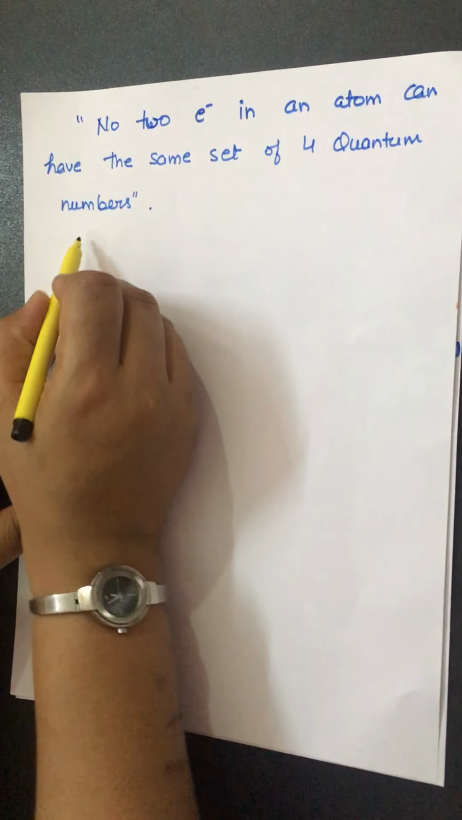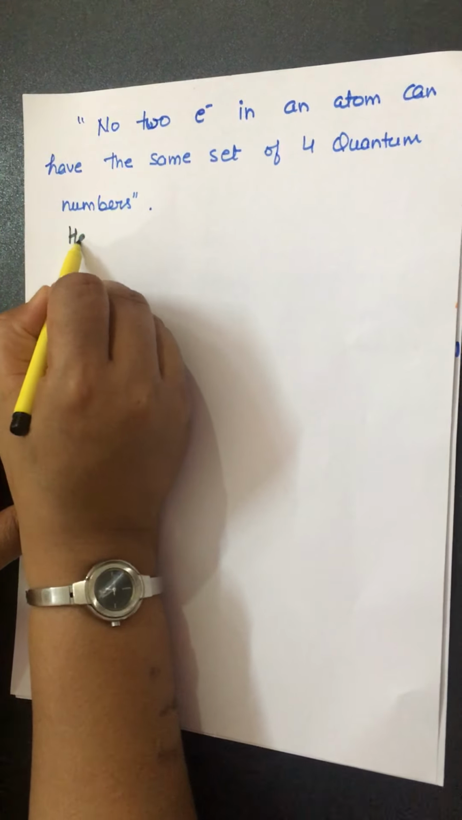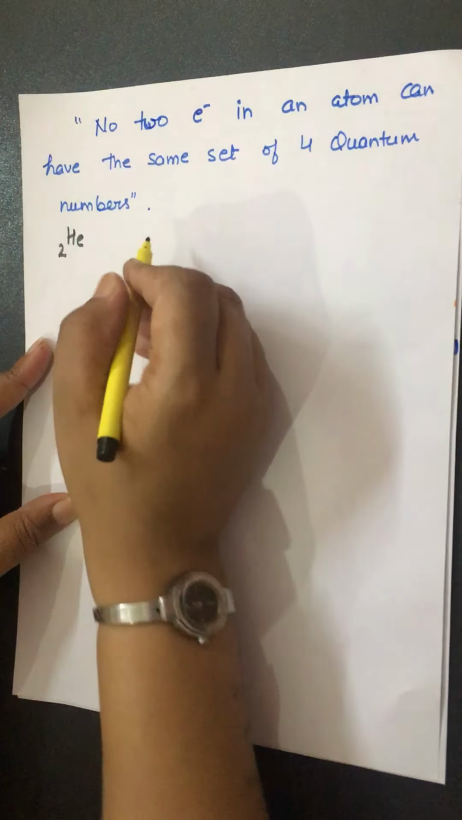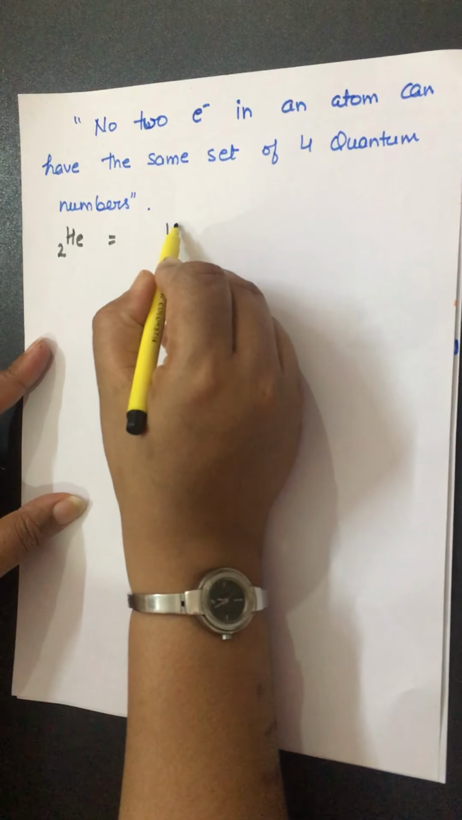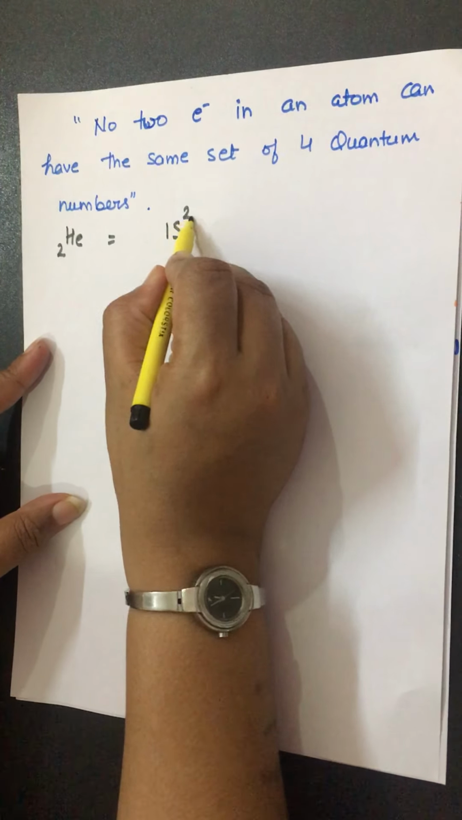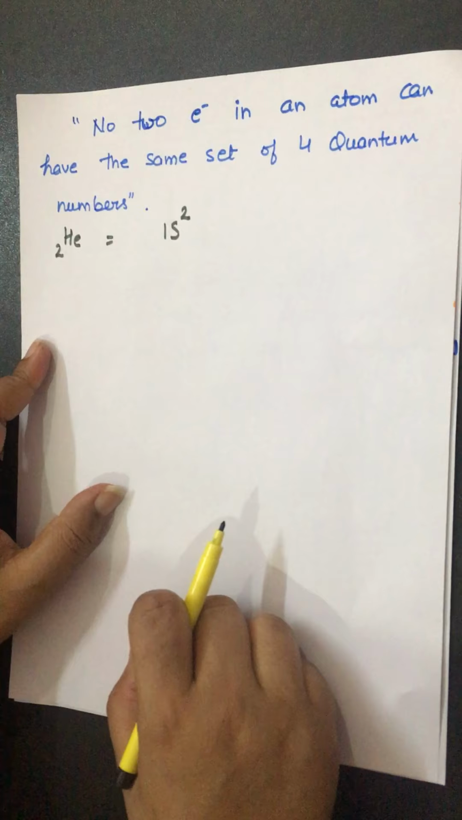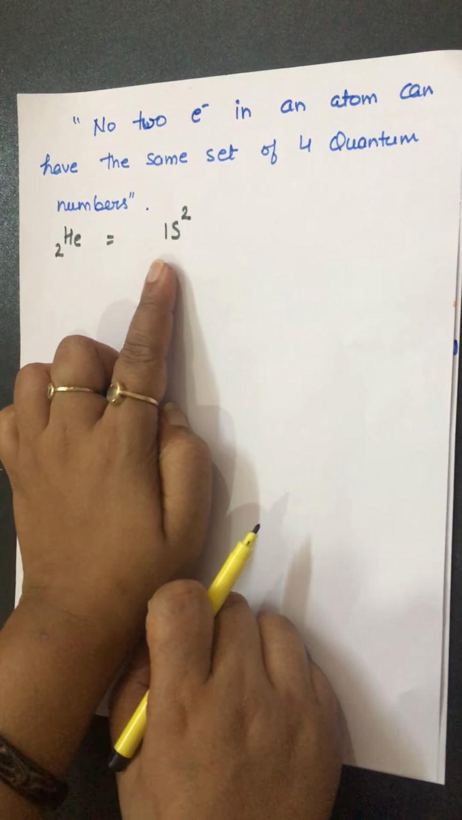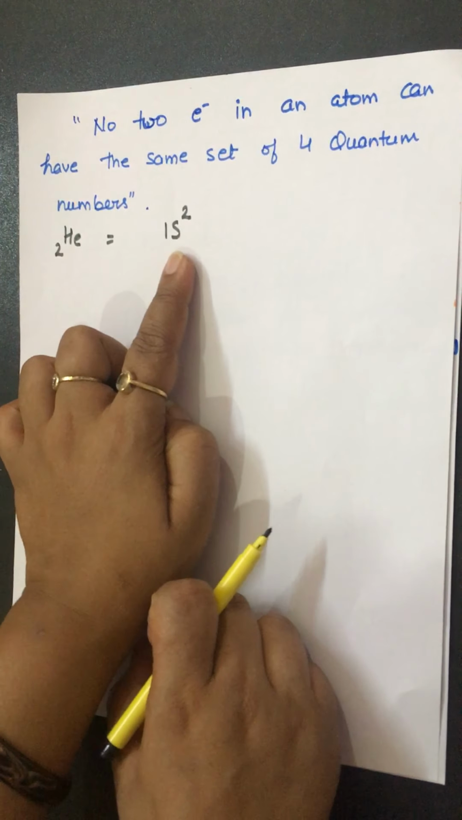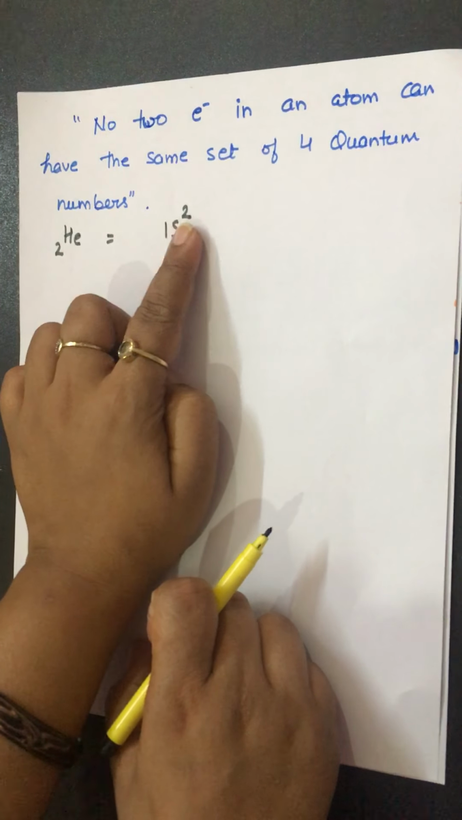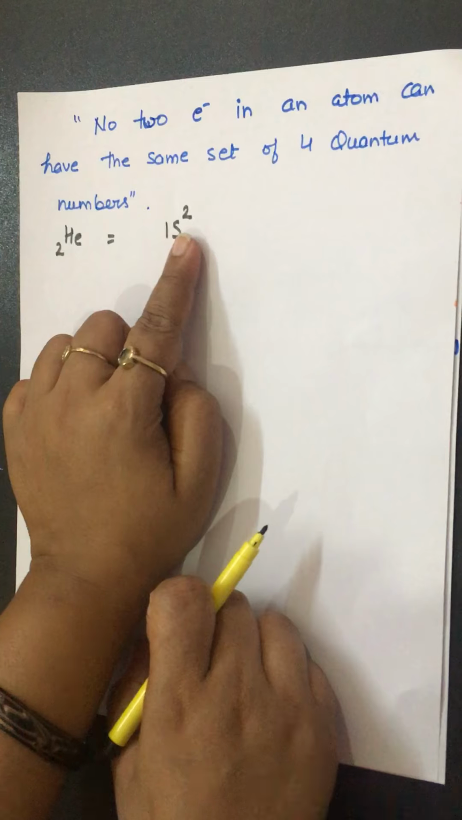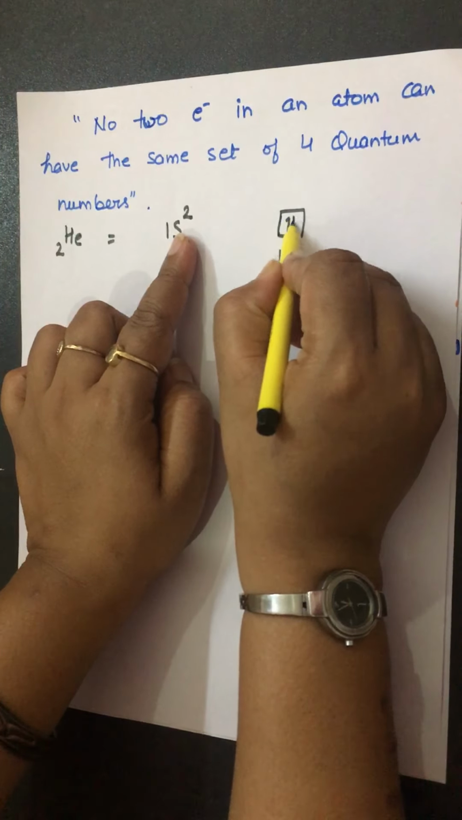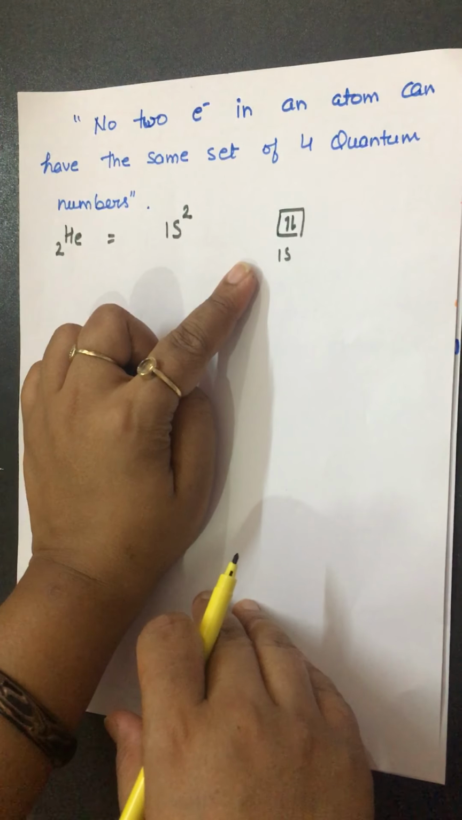How? Firstly, I give the example of helium. We know that helium has 2 electrons. If these 2 electrons are present in the 1s orbital, its electronic configuration would be 1s2. Electrons are first filled in the first shell, and the first shell has only one orbital, 1s, and each orbital can have a maximum of 2 electrons. I can draw it like this also: the 1s orbital has 2 electrons.